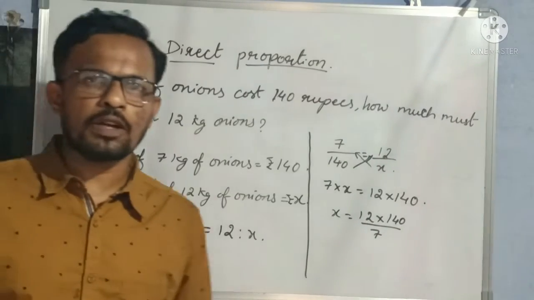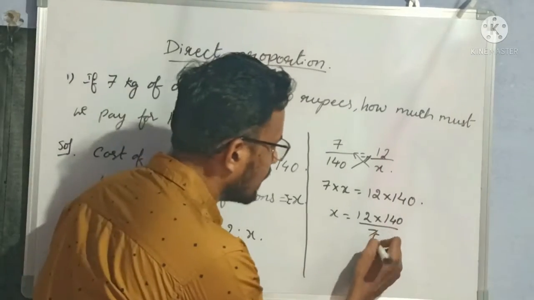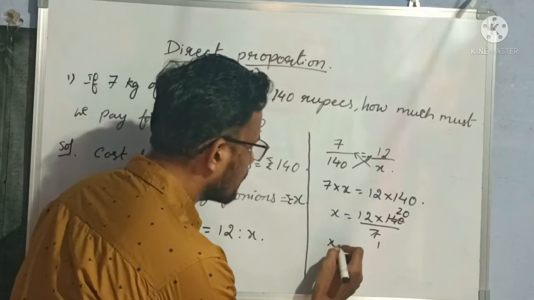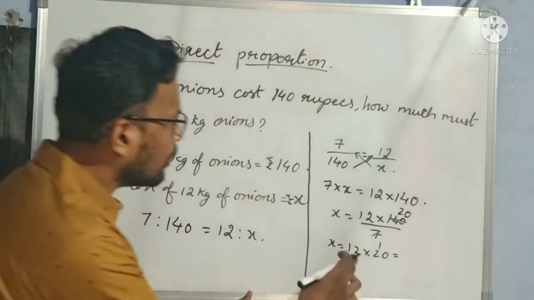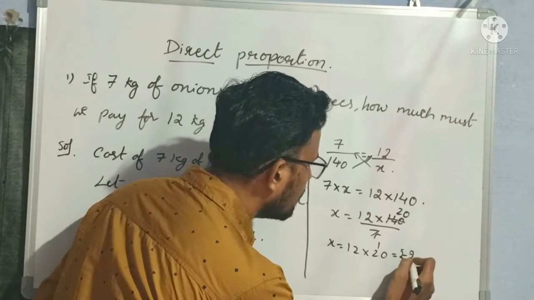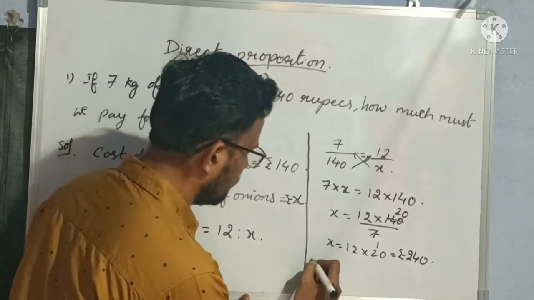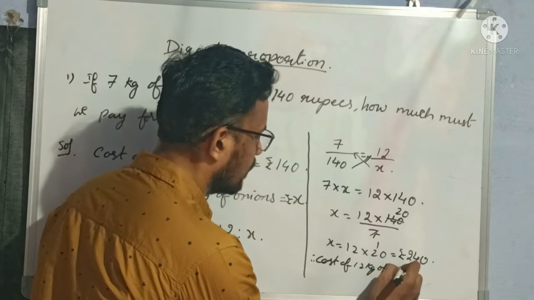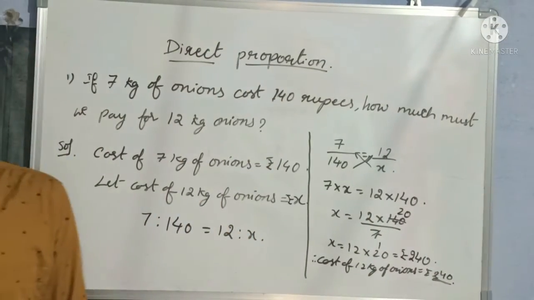I hope everyone knows 7 table, right? So 7 table 14 how many times? 2 times, correct? So 7 1 7, 7 2 is 14 and 0 becomes 0, okay? So x is equal to 12 into 20. If you don't know how to multiply, just multiply 12 into 2. How much is 12 into 2? 24, right? And one more 0 you add simply like that. So rupees 240. Understood? So therefore cost of 12 kg of onions, how much? Rupees 240. This is how we have to solve our first example.